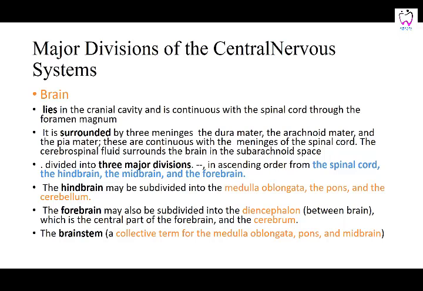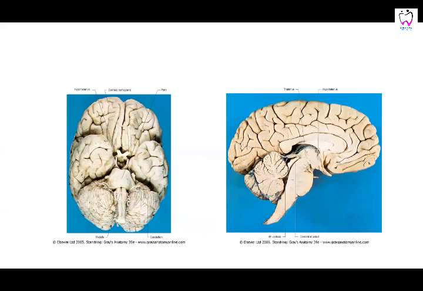The hindbrain is divided into the medulla, pons, and cerebellum, whereas the forebrain may be divided into the diencephalon and the cerebrum. The diencephalon is the part between the two cerebral hemispheres. It includes the thalamus, hypothalamus, epithalamus, and metathalamus. Then there is the brainstem below the forebrain, a collective term for the medulla, pons, and midbrain. These three together are called the brainstem. The cerebellum is not included in this. See this?